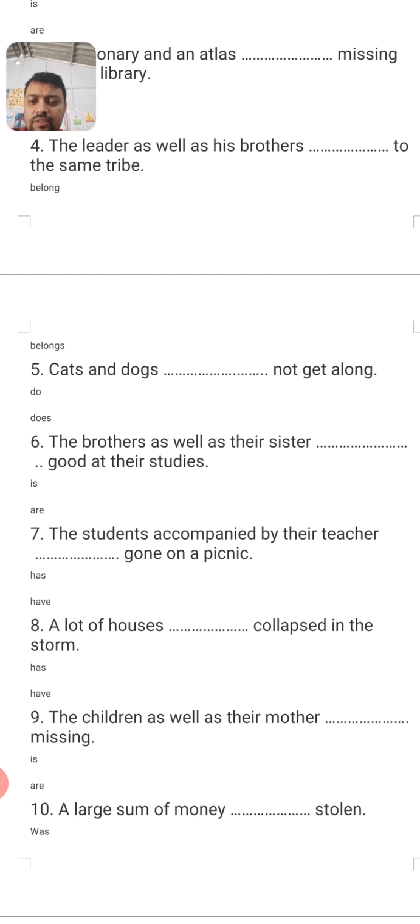The next one, the children as well as their mother. Again the connector is as well as. There are two nouns, one is children, the other one is mother, but the verb will follow the first noun, children, which is plural. So again the children as well as their mother are missing.